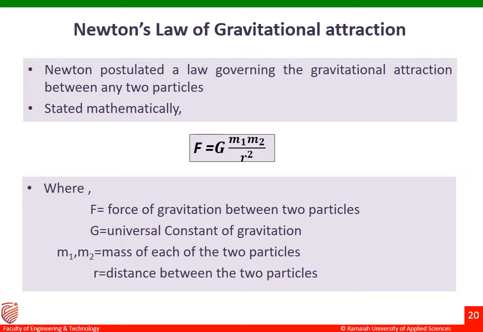What is F? That is the gravitational force between two particles, calculated with the help of the above formula. What is G? That is the universal constant of gravitation. m1 and m2 are the masses of each particle, and r is the distance between the two particles.